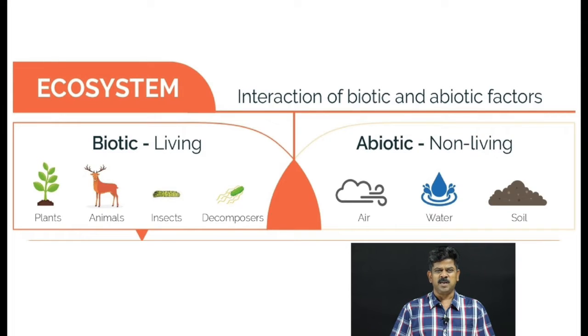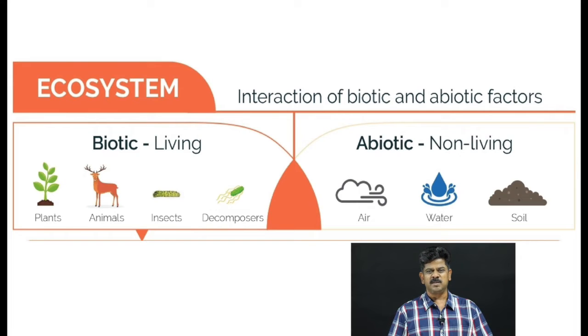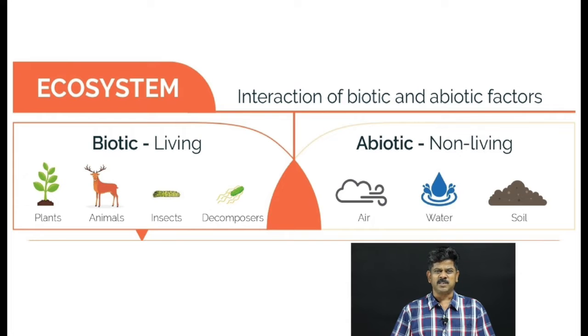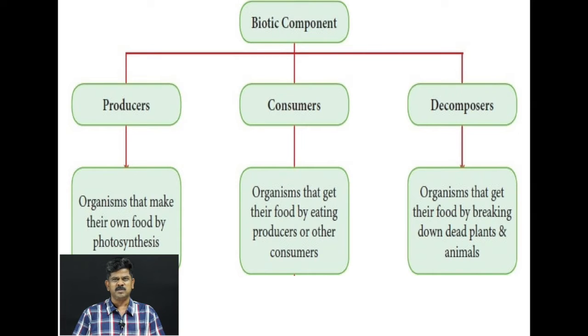And the components of the ecosystem. What are the components? There are two types: the living components as well as the non-living. The living components are collectively called biotic, and the non-living are called abiotic. Abiotic means the air, water, soil, and biotic means all the plants as well as the animals. This biotic component is again classified into three: producers, consumers as well as decomposers.